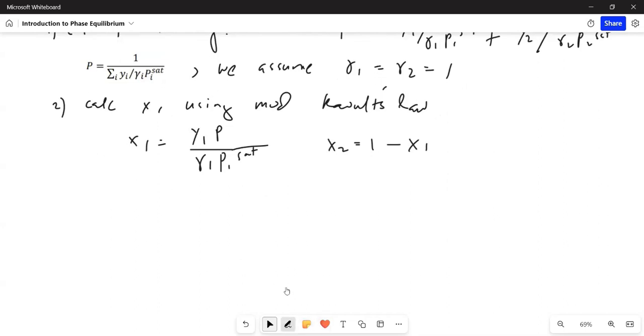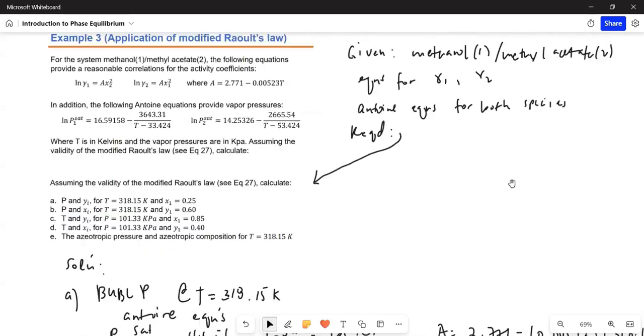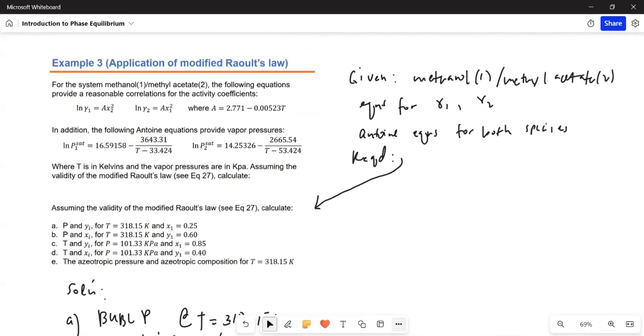For step 3, evaluate the activity coefficients again and return to step 1. So now we have x sub 1 and x sub 2. We use the equations for the activity coefficients. So these are the equations. Let me copy paste that.